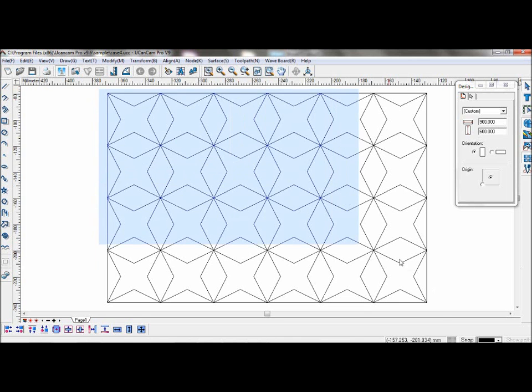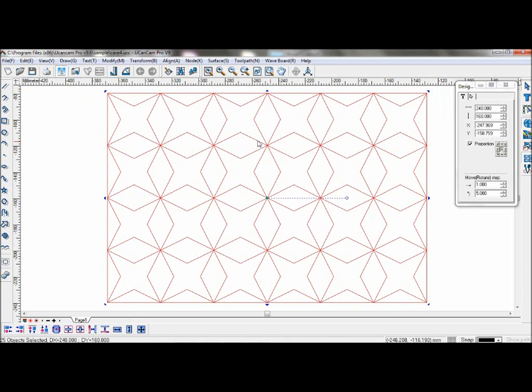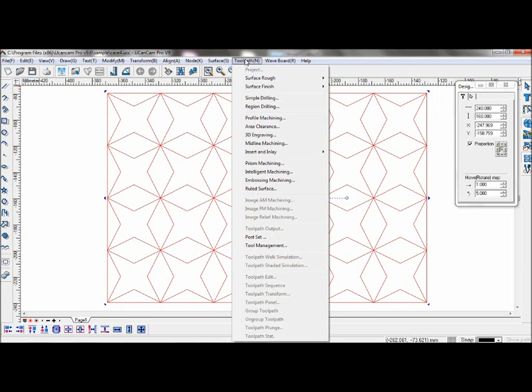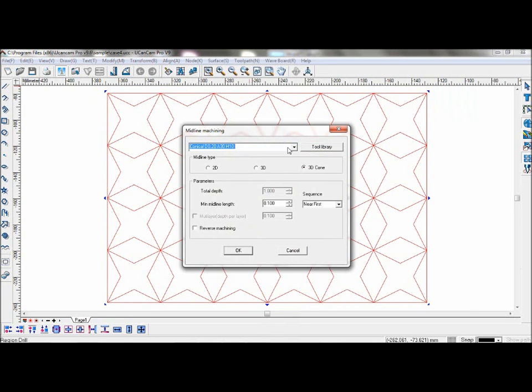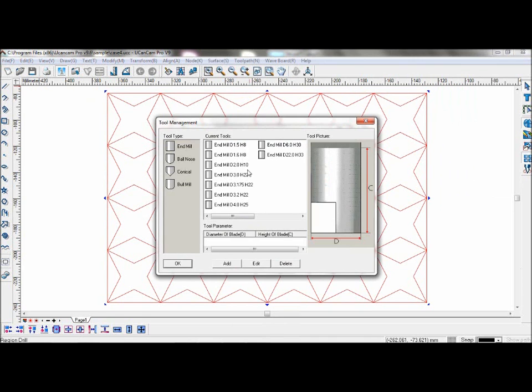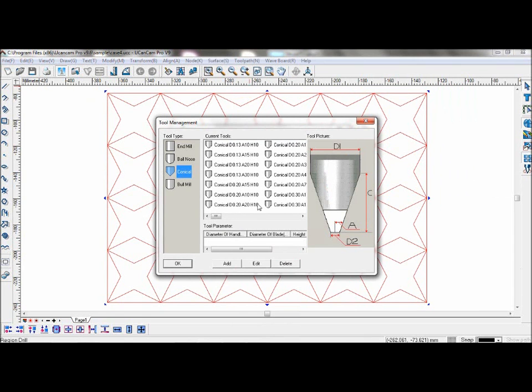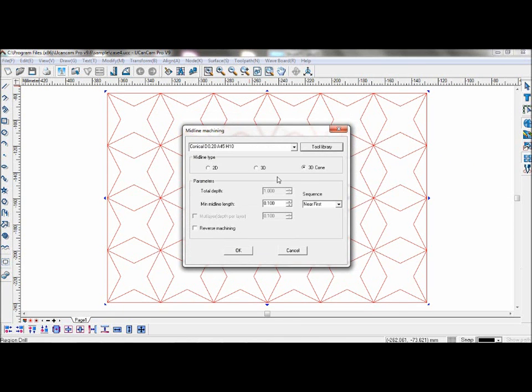Firstly, select your object that you wish to machine. Go to Toolpath, Midline Machining, and select your tool. Use conical, diameter 0.2, angle 45, height 10, and select 3D cone for the machining type.